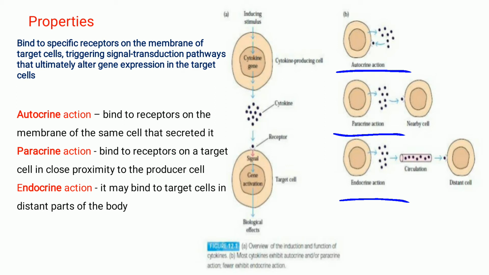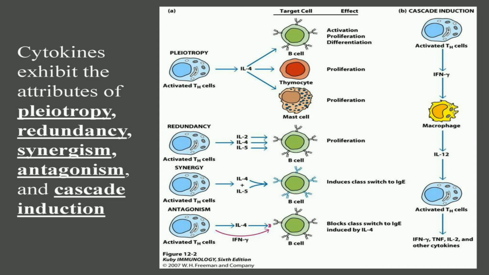The working of the cytokine is given in the figure. This is a cytokine producing cell. It produces a cytokine which binds to the receptor of the target cell, and that induces a signal which activates the gene, and the biological effect is given out by the target cell. Apart from these actions, cytokines also show pleiotropy, redundancy, synergy and antagonism. You also have what is called the cascade system.